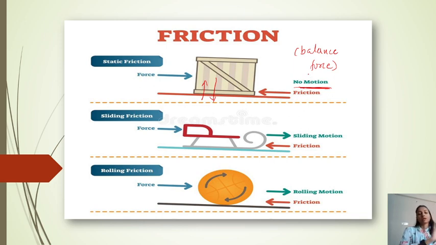Now we consider sliding friction. This is a chair on the surface, or we can say the floor.